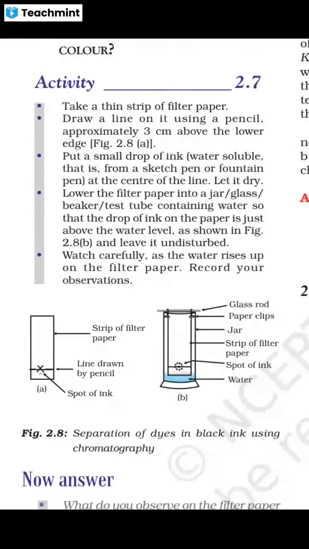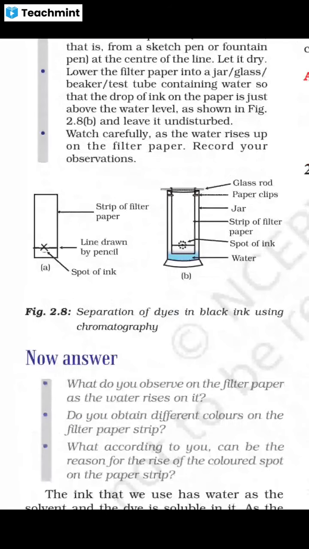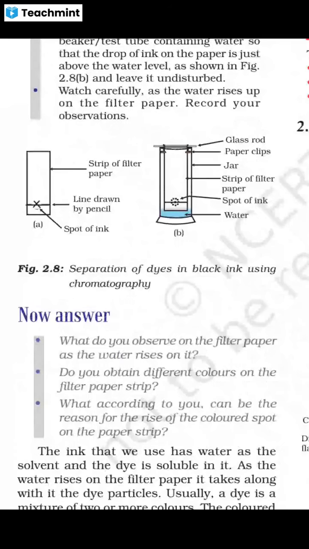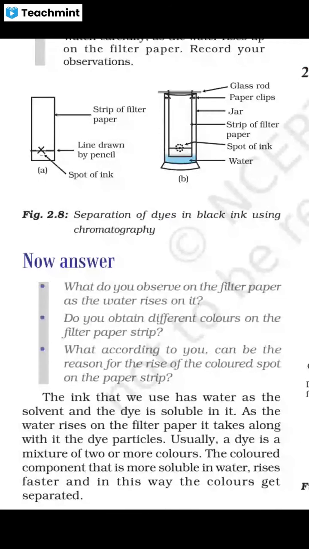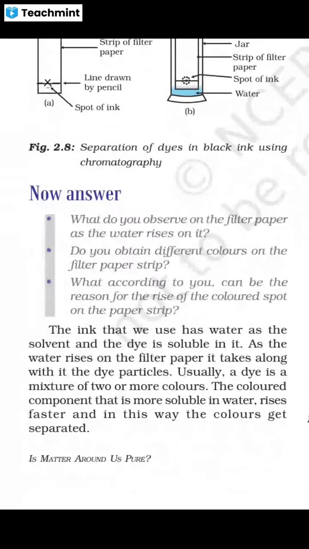Okay, and leave it undisturbed. Watch carefully as the water rises up on the filter paper. Soon water will rise up on the filter paper. Now answer, what do you observe in the filter paper as the water rises on it? Do you obtain different colors on the filter paper strip? What according to you can be the reason for the rise of colored spot on the paper strip?